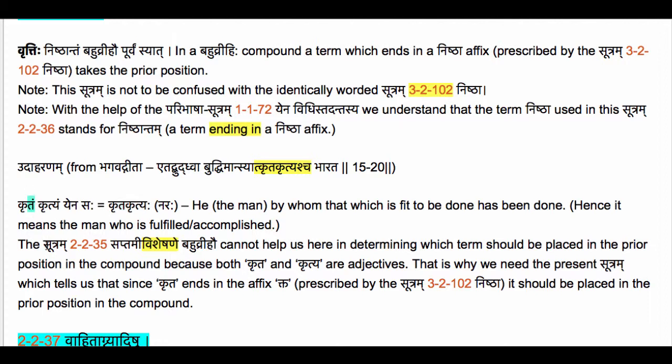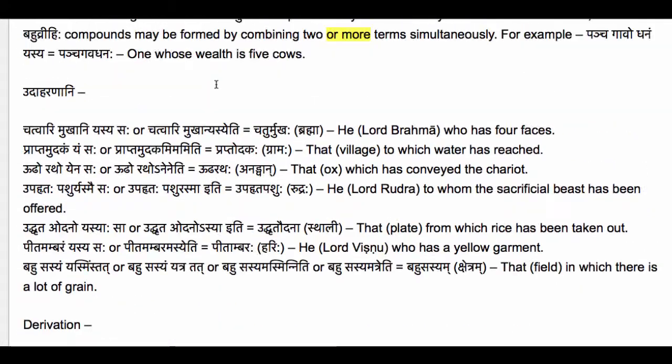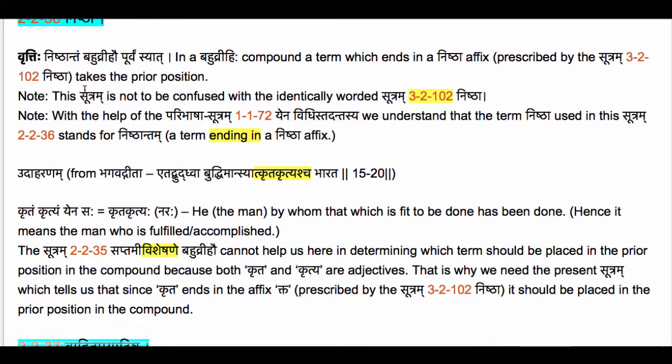The derivation of this compound is very straightforward, nothing special there. The sutram which authorizes the compound is of course 2224 anekamanya padarthe. The only important thing here is that 2235 cannot help us in deciding which term to place in the prior position. That is why we need this sutram 2236 nishtha.